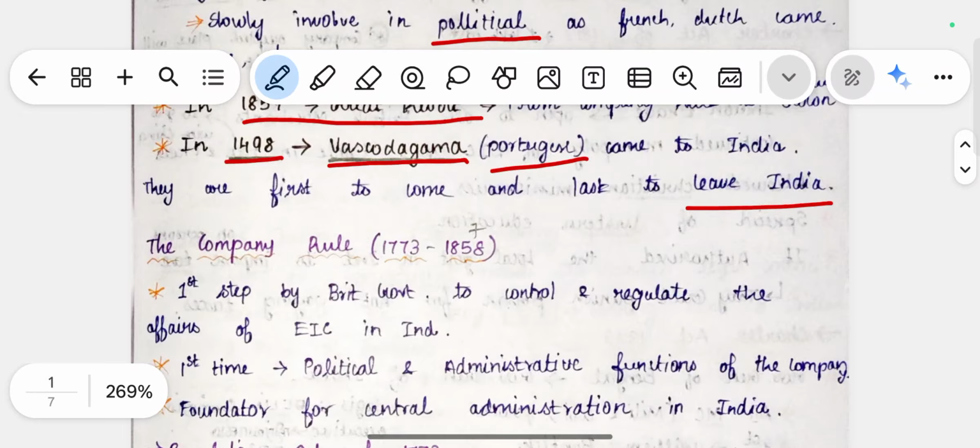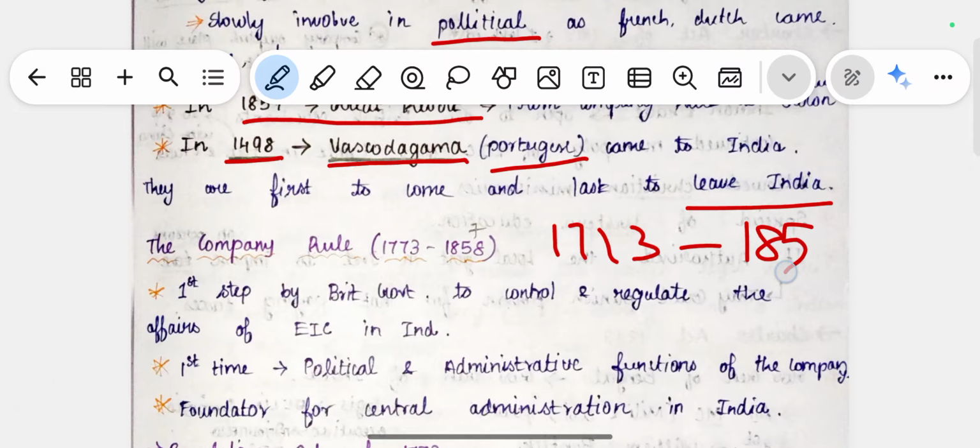Company rule lasted from 1773 to 1858, which means the company ruled in India. After the Great Revolt, there was a change between the British government and the East India Company. So company rule was from 1773 to 1858.